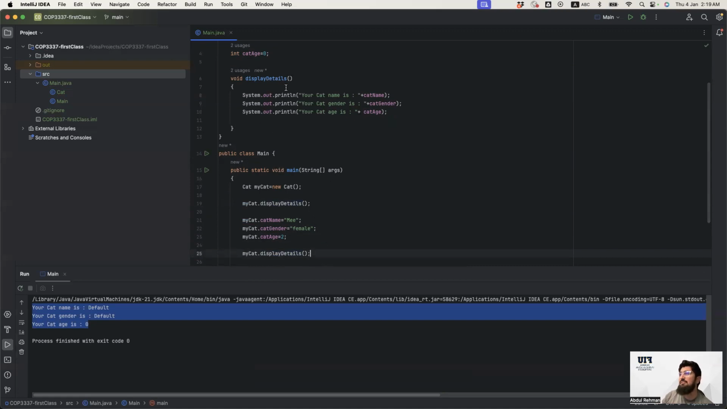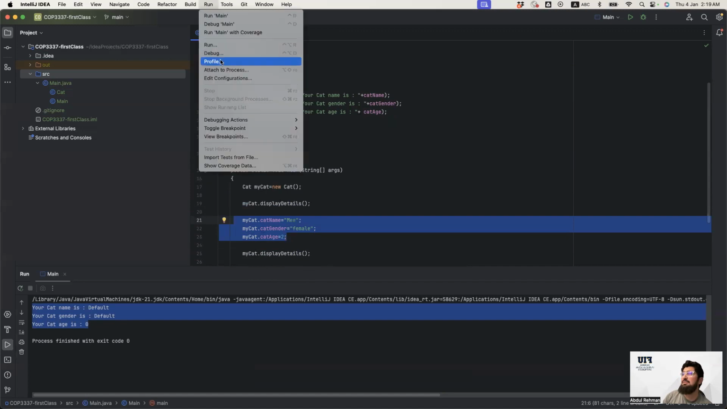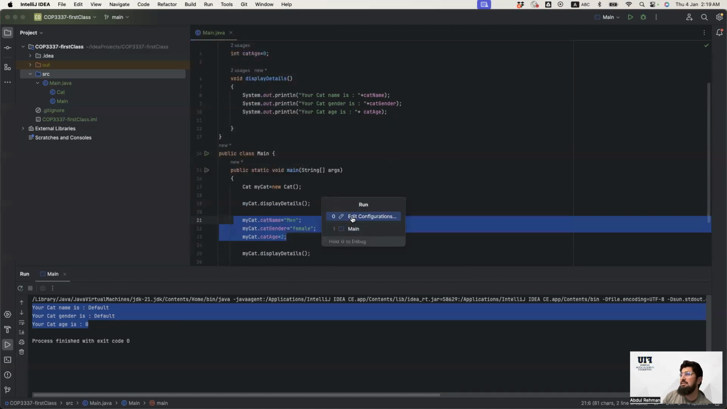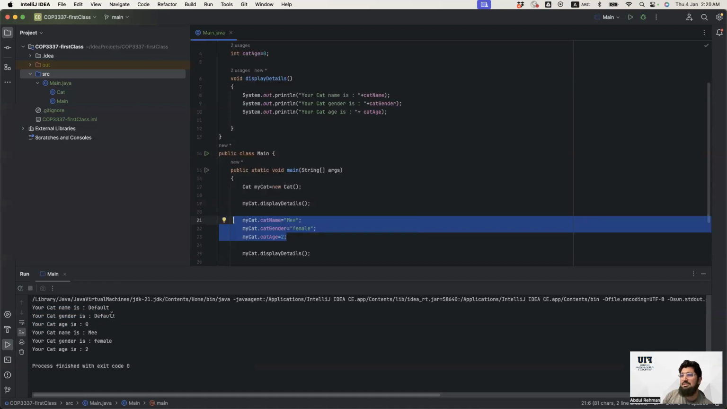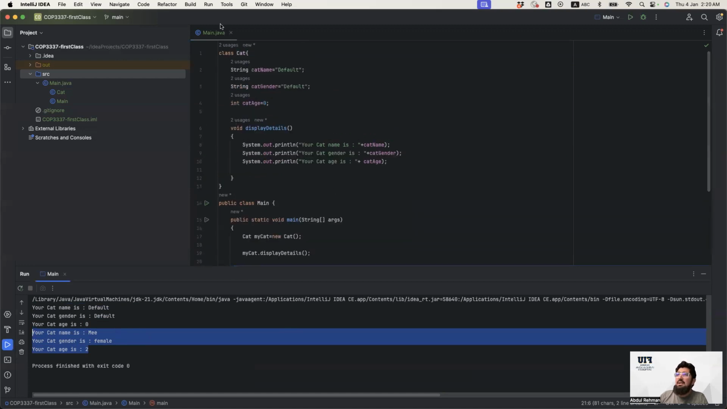So let's run. Now first, when I was calling, I did not change the values in this main method. And later I changed it and I wanted to display. So let's run it. So there you go. The first one you're going to see is default, and 0, and then we have me, female, and 2.